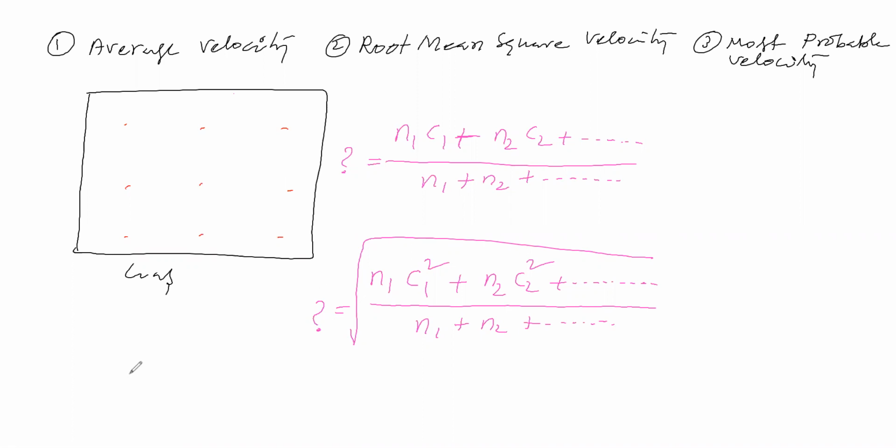Some molecules are having velocity c1, some molecules are having velocity c2, some molecules are having velocity c3, some molecules are having velocity c4, like this. This many molecules are having velocity c1, this many molecules are having velocity c2, these molecules are having velocity c3, and in these molecules each molecule is having velocity c4 and so on. The total number of molecules we will take as n.